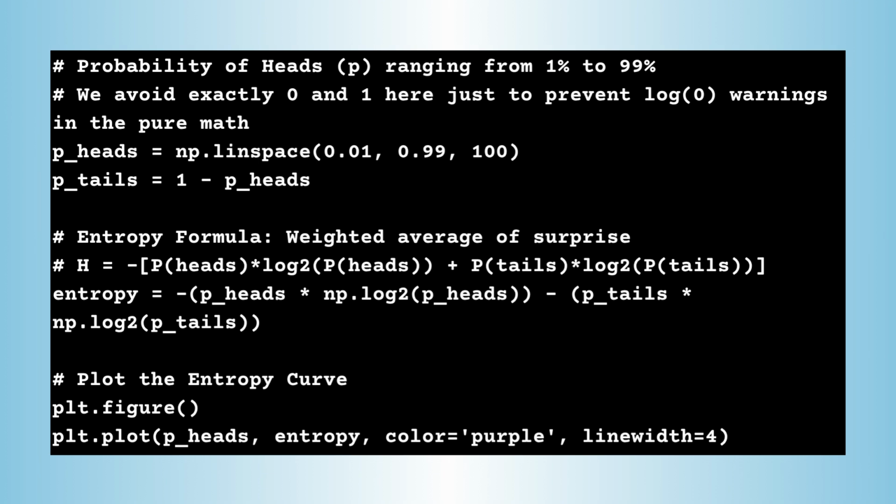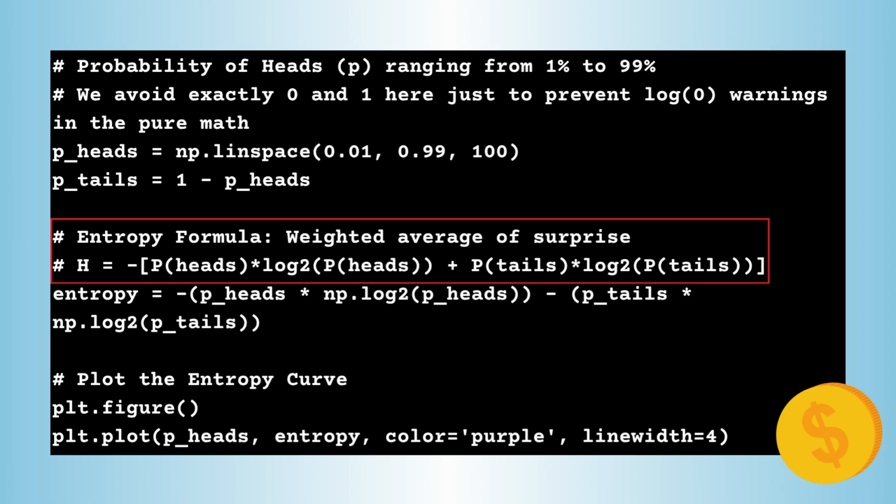Let's bring this to machine learning. The simplest classification problem in the world is a coin flip, heads or tails. But a coin has two sides. To get the overall entropy, we just calculate the surprise of heads and multiply it by how likely it is to happen. Then we do the same for tails and add them together. It's literally just the weighted average of chaos.